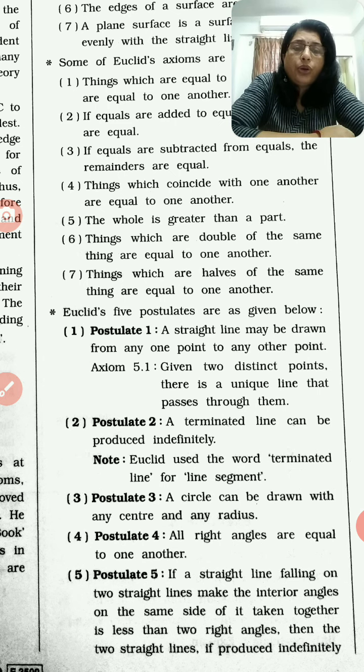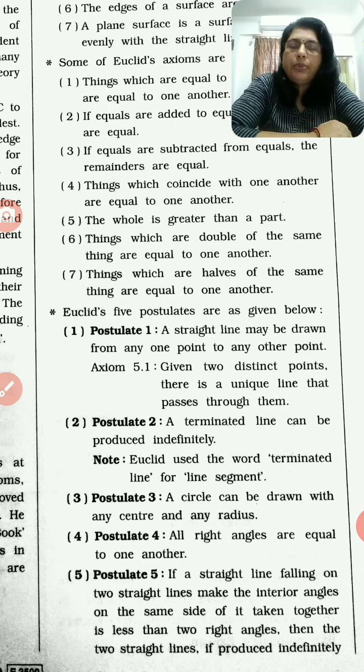Postulate number 4 is all right angles are equal to one another. Means all the right angles are of 90 degree only, because the definition of right angle is that if the angle measures 90 degree, then it is right angle. And so we can say that all right angles are equal to one another.